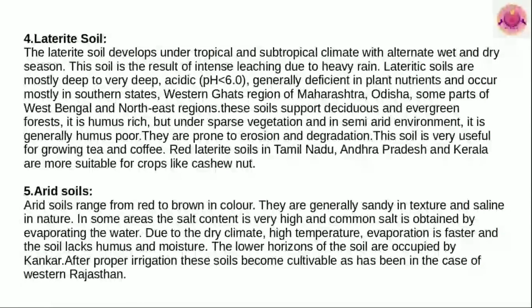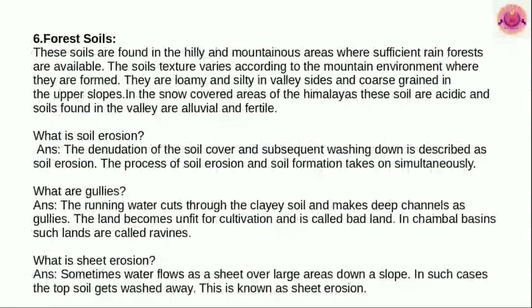Then moving on to the next question, that is arid soil. The arid soil ranges from red to brown in color. They are generally sandy in texture, saline in nature, and in some areas the salt content is very high, and common salt is obtained by evaporating the water. Due to the dry climate and high temperature, the evaporation is faster and the soil lacks humus and moisture, and the lower horizons of the soil are occupied by kankar. After proper irrigation these soils become cultivable, as has been the case in western Rajasthan.